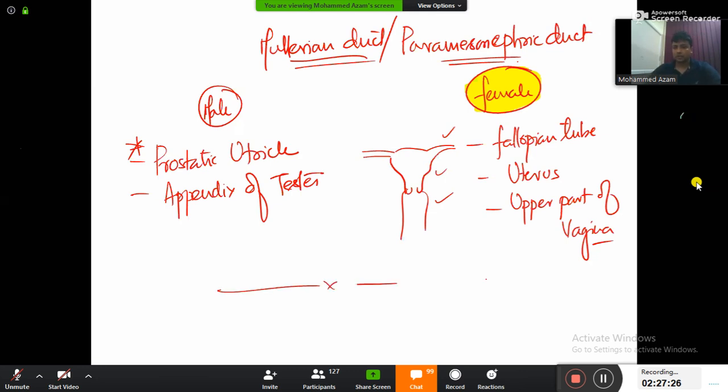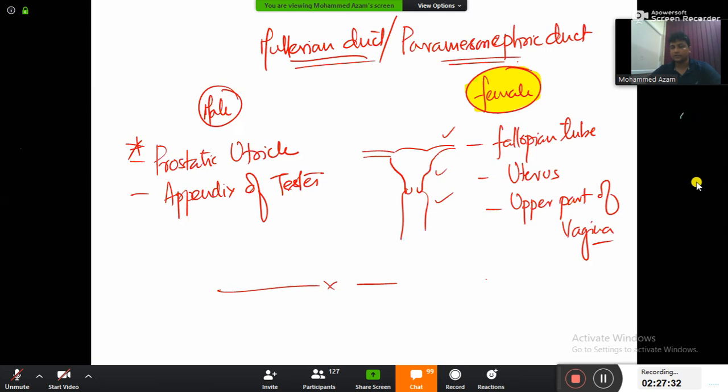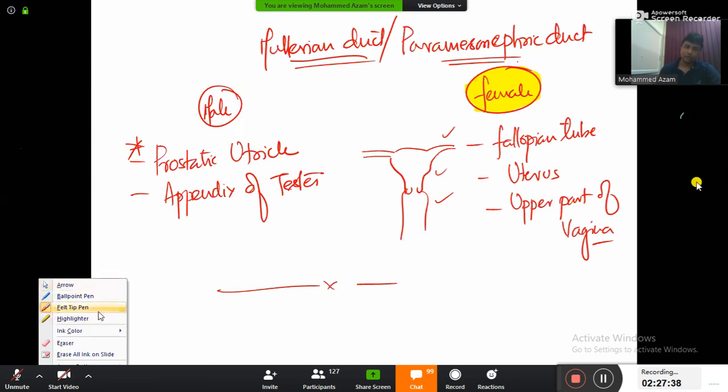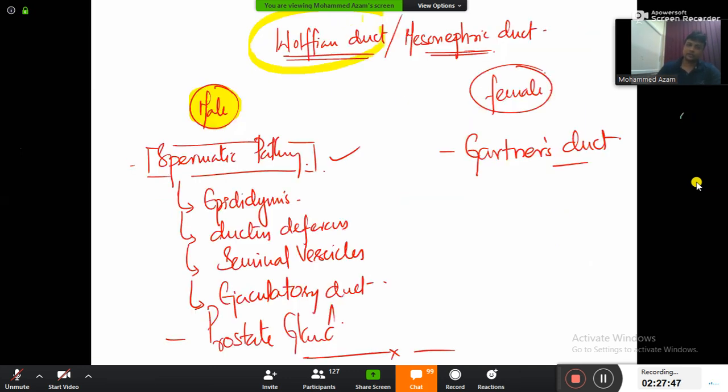Okay. So Wolffian is actually going to form the male. So in the female, remnant, and Mullerian is going to form the female genitalia. So therefore in the male, remnant. And guys, now if you are observing here, Mullerian duct is actually going to form only the internal genitalia in the female, and the Wolffian duct is going to form only the internal genitalia in the male. So they are actually concerned with the internal genitalia.